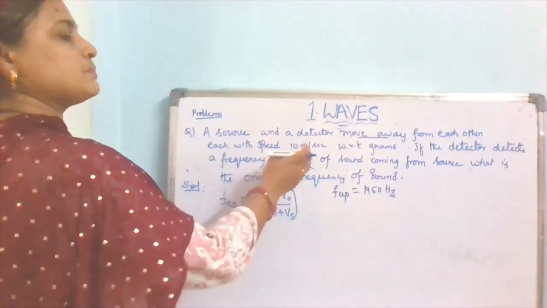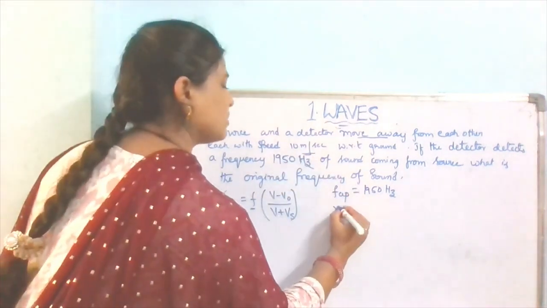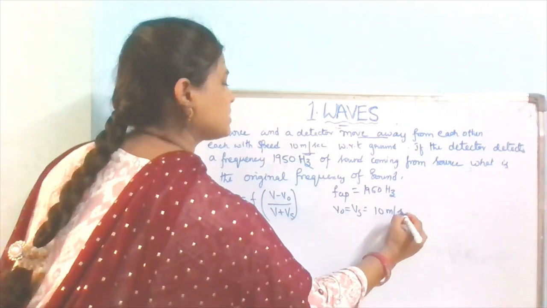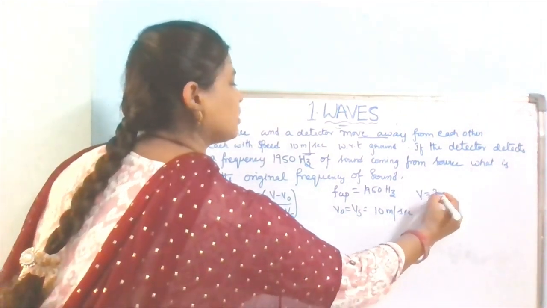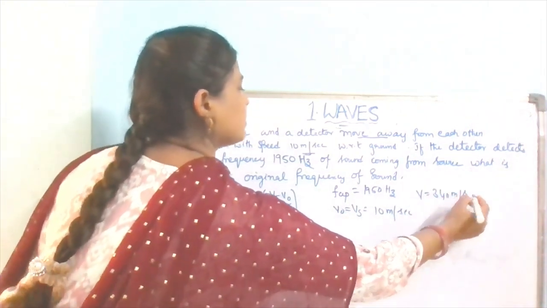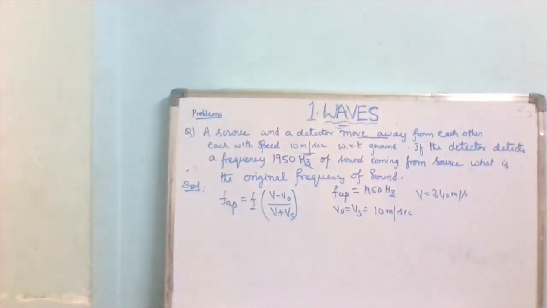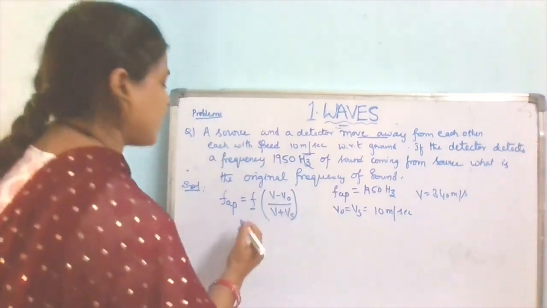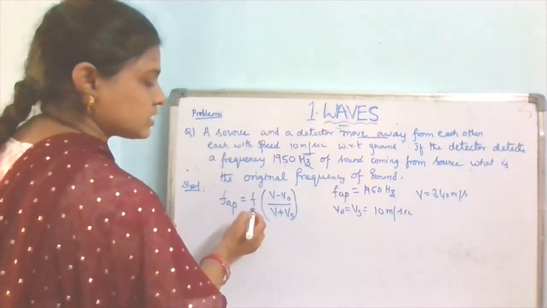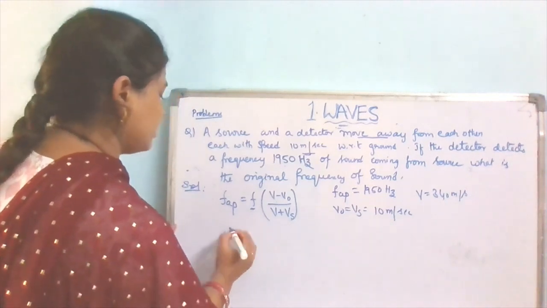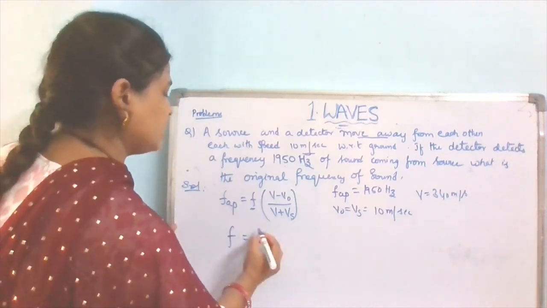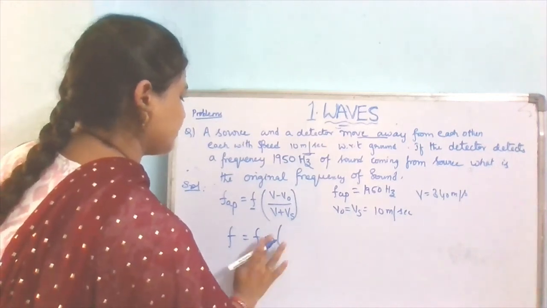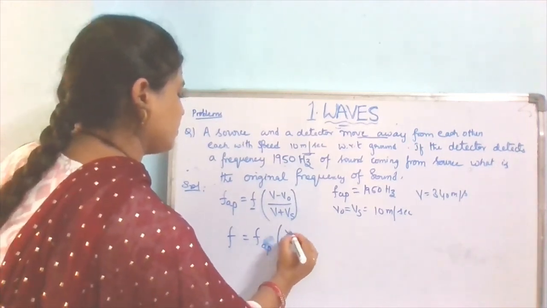V naught equals Vs equals 10 meters per second. And velocity of sound in air is 340 meters per second. If we substitute these values, we will get, but he has asked the original frequency. So F equals, here this comes like this, V plus Vs by V minus V naught.